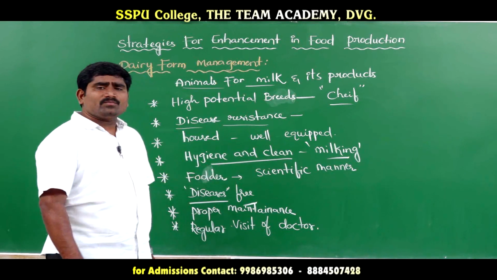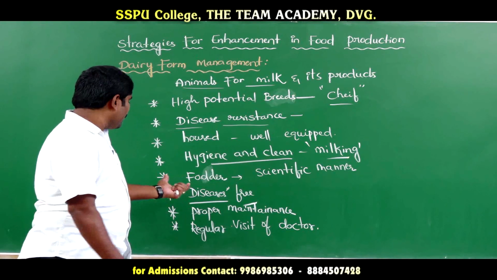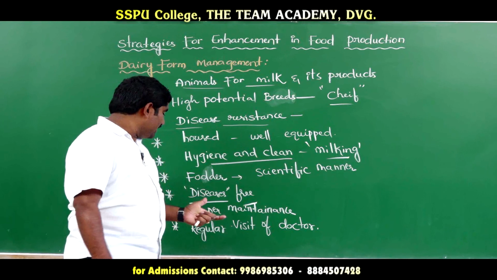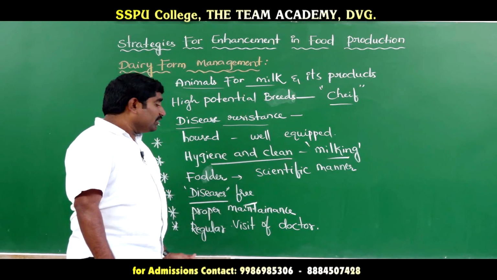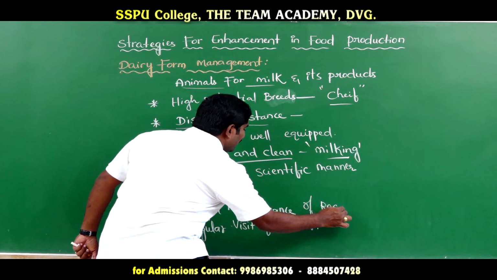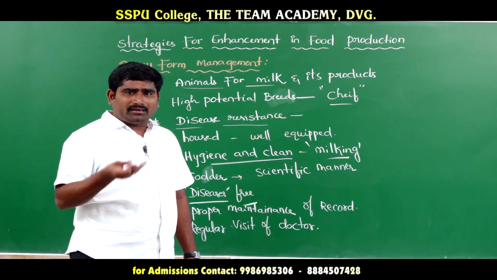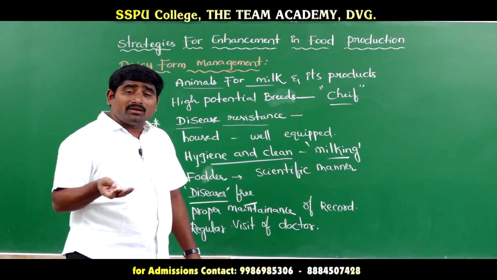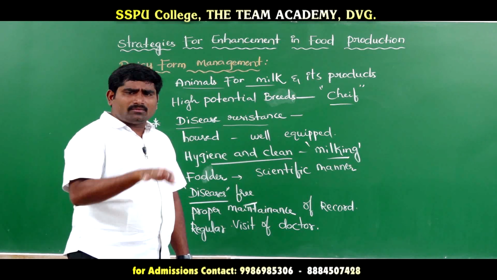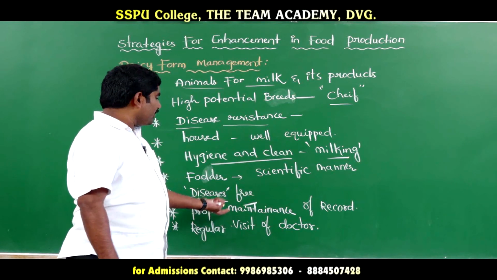Now fodder should be provided in a scientific manner. And the animal should be disease free. And proper maintenance of records is very, very important. Proper maintenance of records means recording at what time the animal was born, at what time vaccination should be given, and how much milk is being produced. All these things should be clearly recorded.